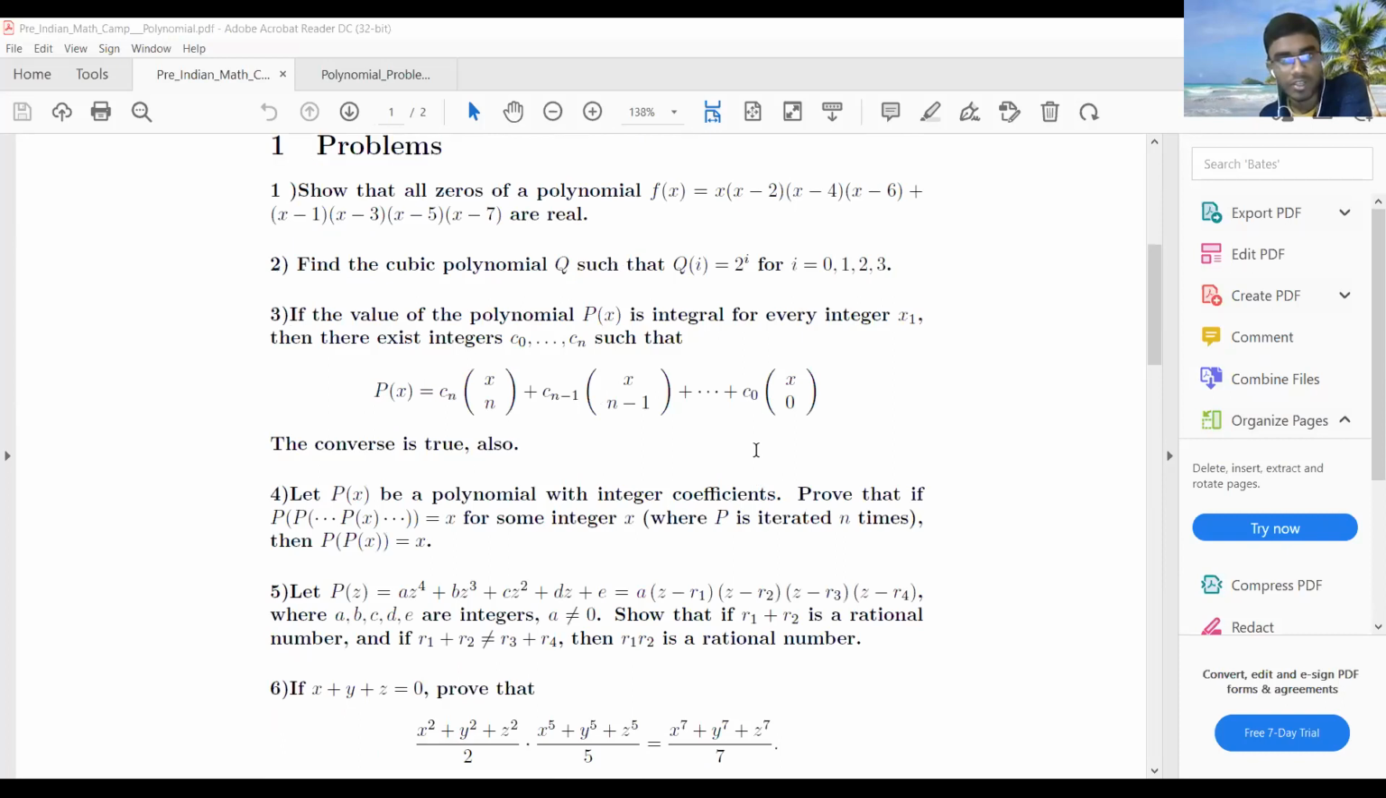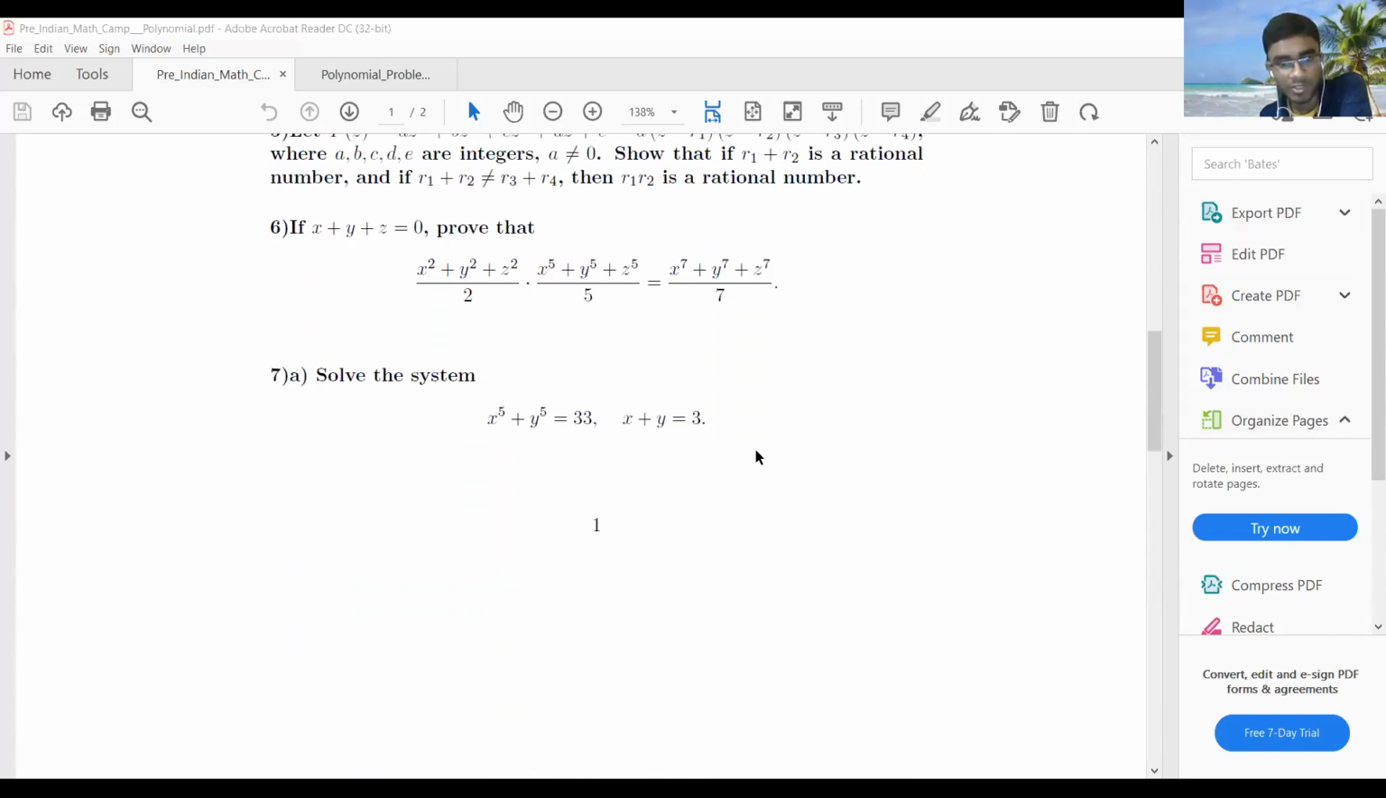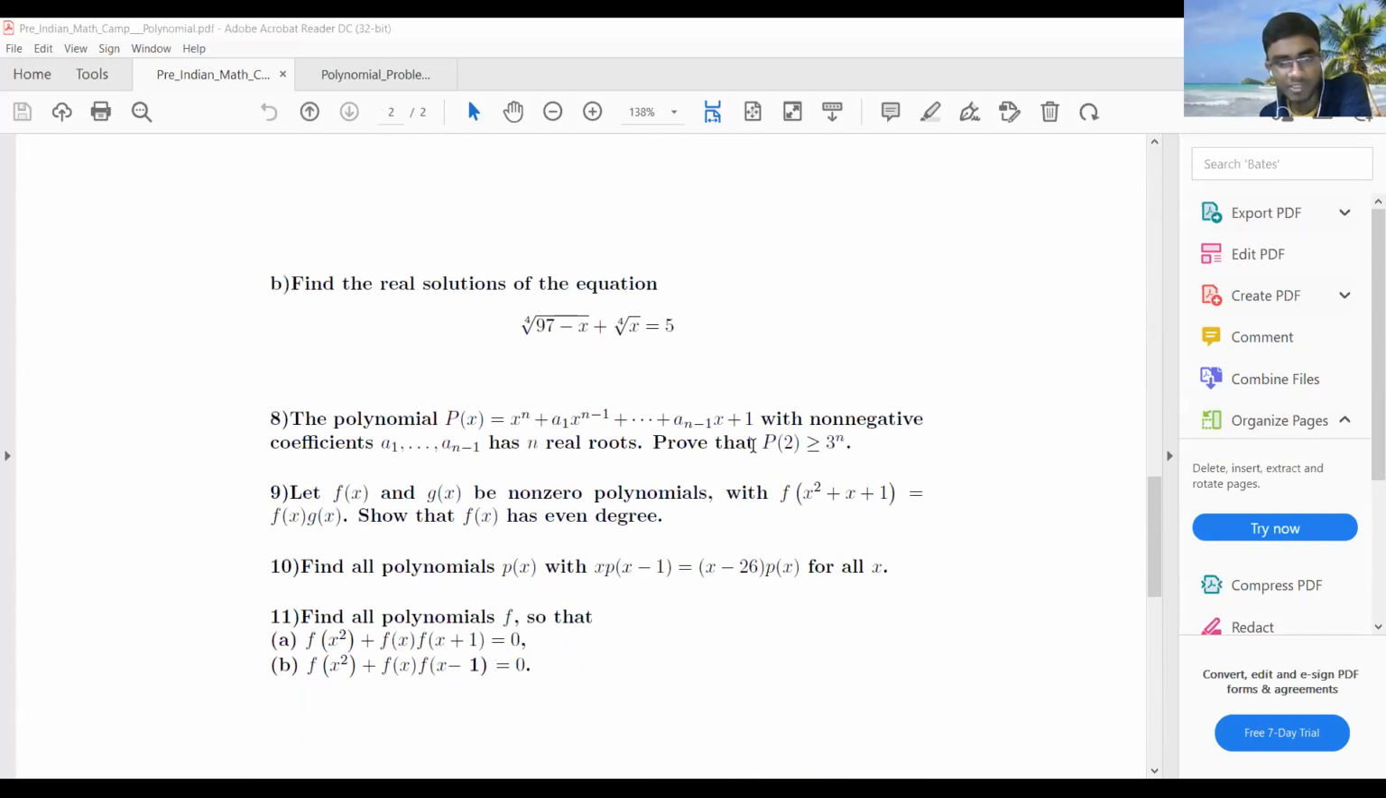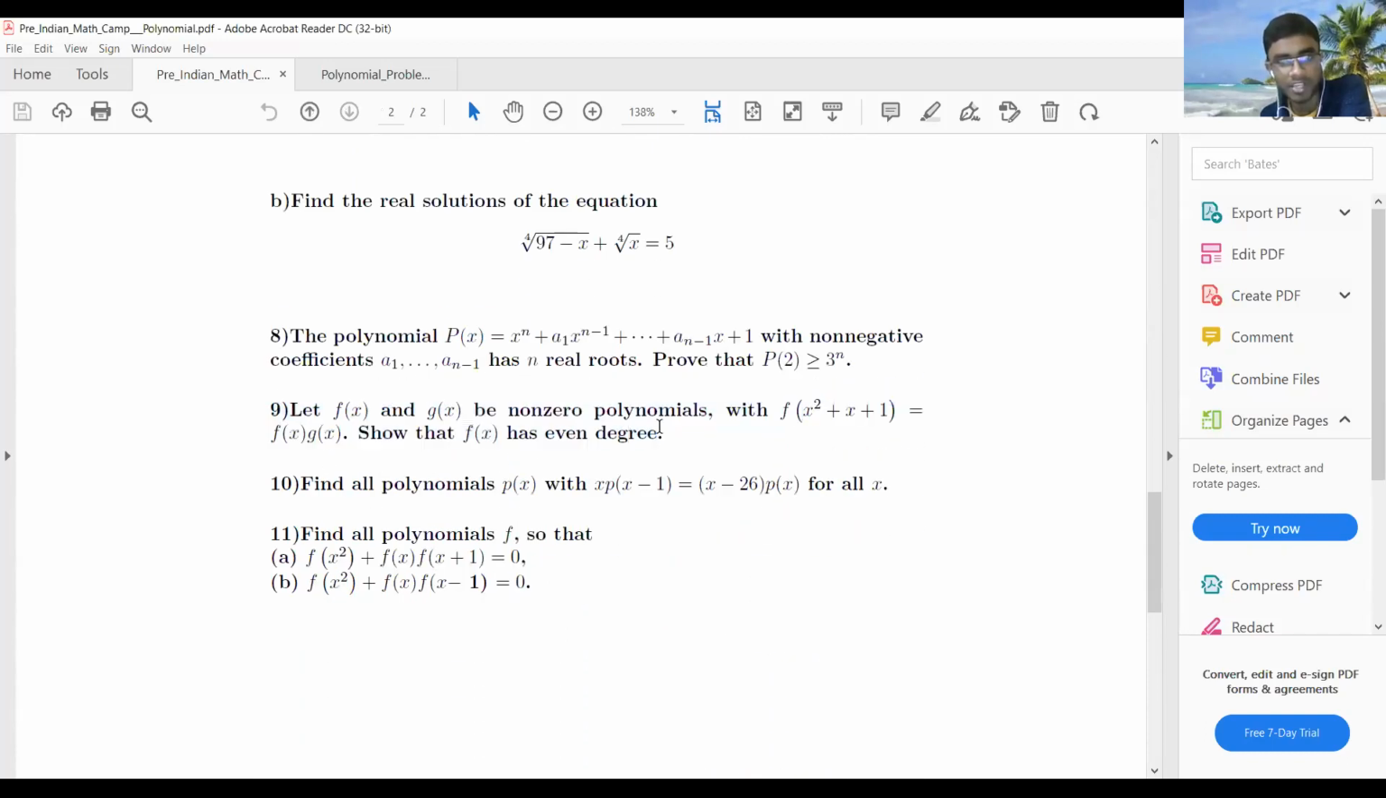We are running out of time, so I'm not going to discuss everything, but let's focus on this particular problem number 9. It says f of x and g of x are non-zero polynomials and f is x square plus x plus 1, so that f of x has even degree. This problem can be developed in the IOKM in a different way: what can be the parity? If n is the degree, what will be the remainder when I divide n by 2?